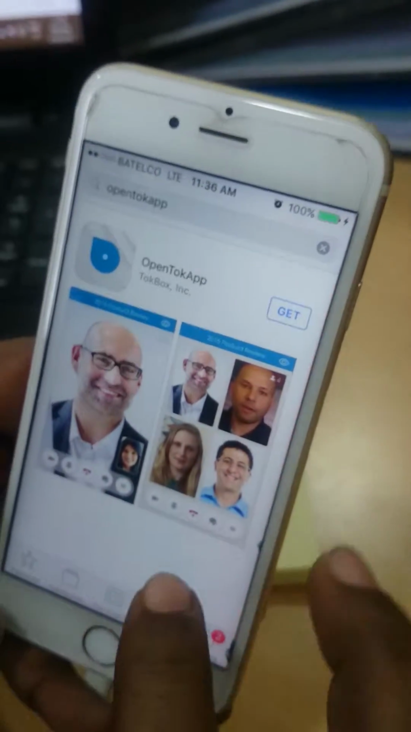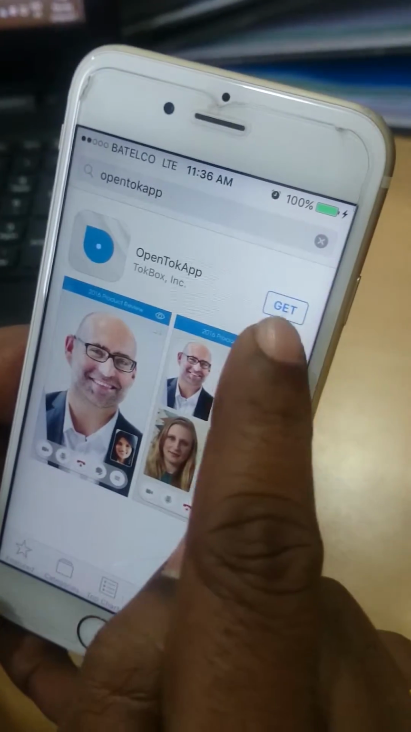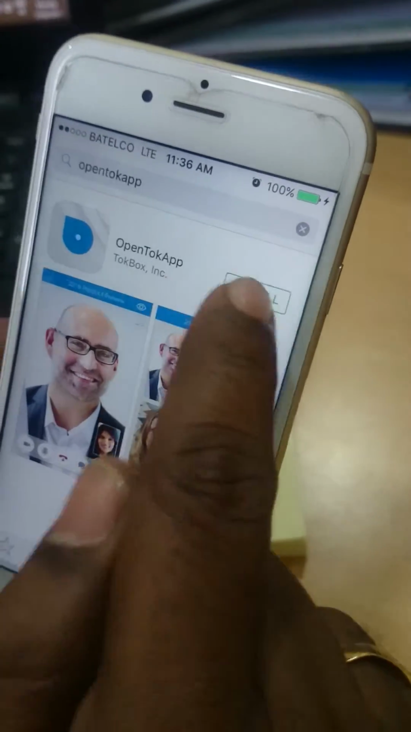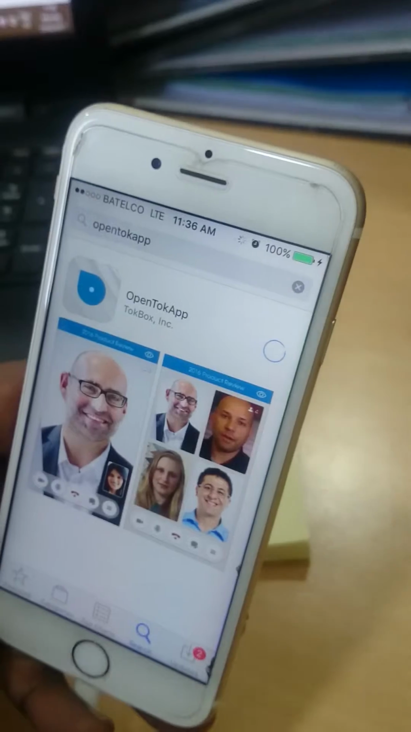Now you find this is the application. Now you want to install, right? So click get. It will say install, then press install. Now it's loading.